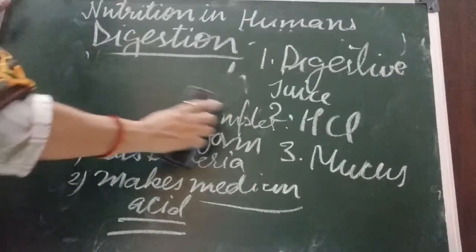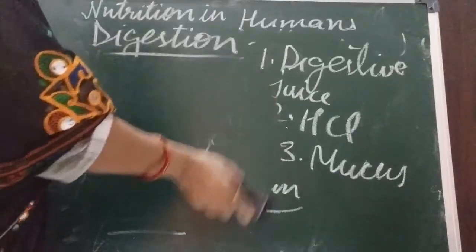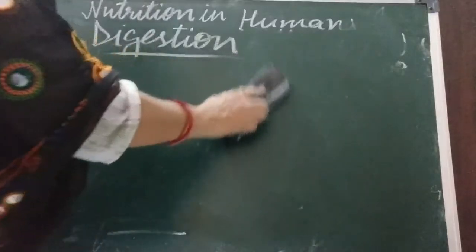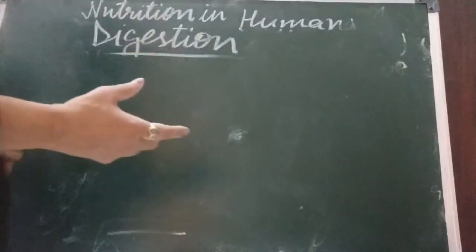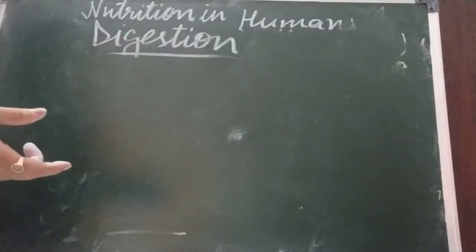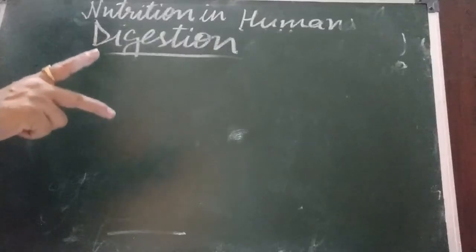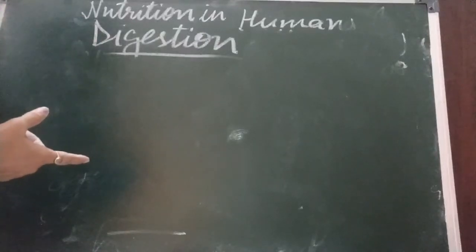Now in stomach, what happens? The food becomes churned more. The walls of the stomach beat the food and make a fine paste. Digestive juices help in the partial digestion of protein, not complete.